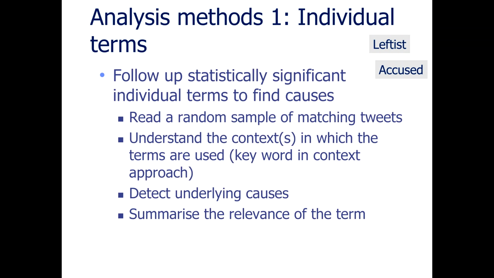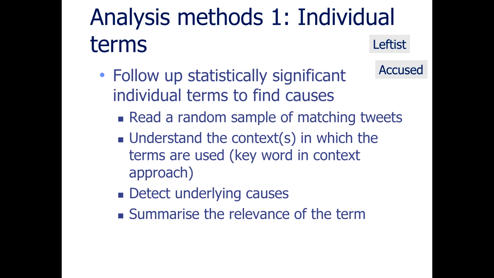Okay, how can we analyze the individual terms? I'm going to give a few hints about analysis methods that you can apply to the list of terms that you get from the mine associations button. So to find out why the words are statistically significant and have an association, I recommend reading a random sample of matching tweets to work out the context in which the words are used.